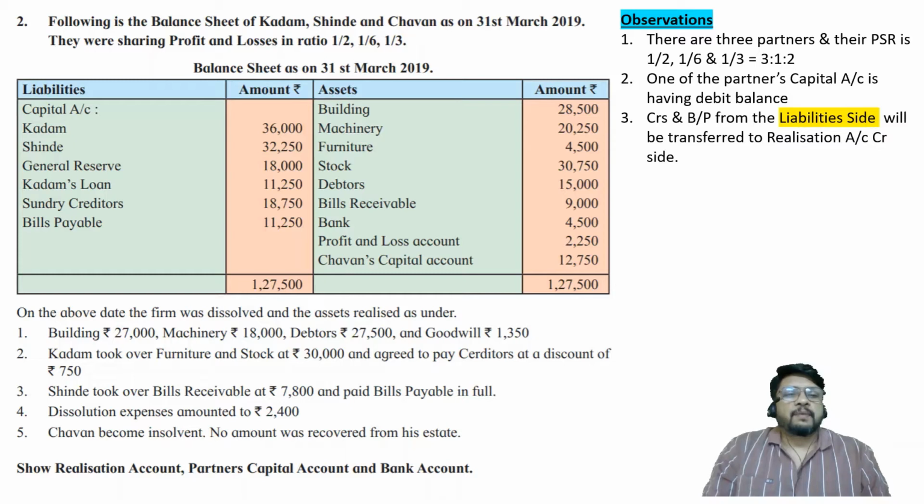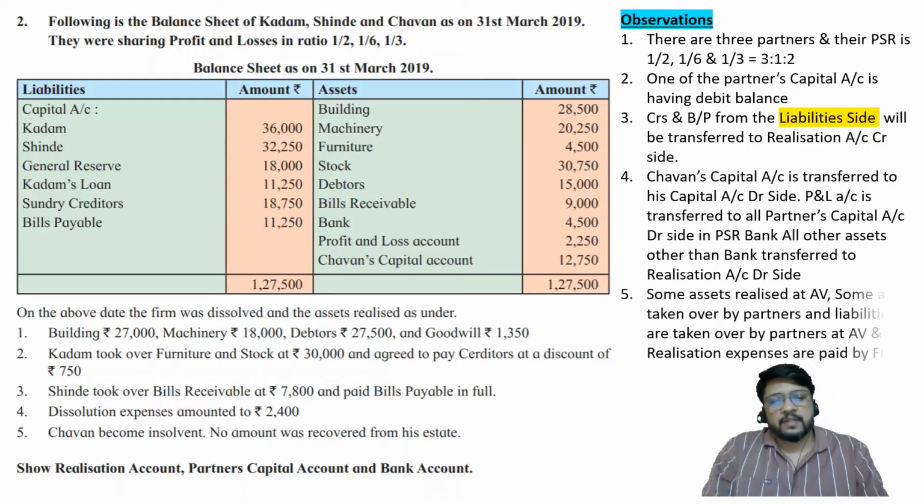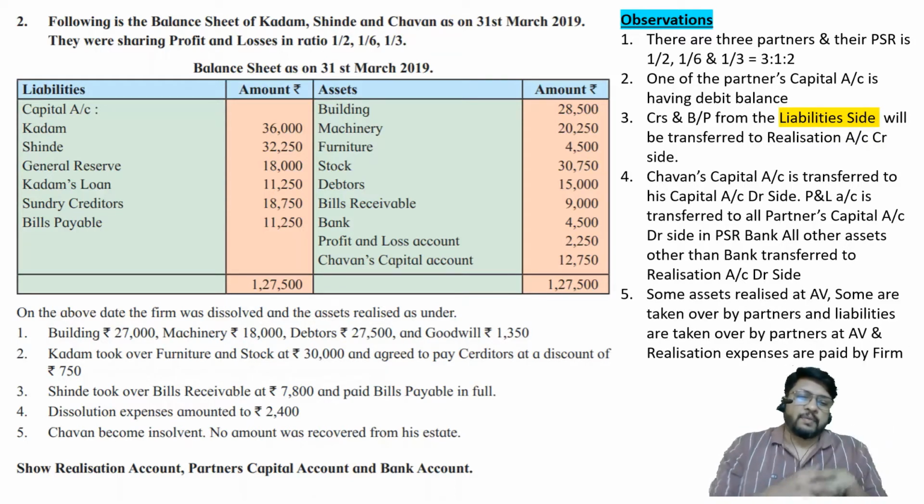One of the partners' capital accounts is having a debit balance. Creditors and bills payable from the liability side will be transferred to the realization account credit side. Chauhan's capital account is transferred to his capital account debit side. P&L account is transferred to all partners' capital account debit side in PSR, and all other assets other than bank are transferred to the realization account debit side. Bank will obviously be transferred to bank account debit side.